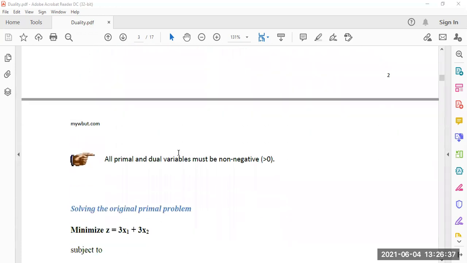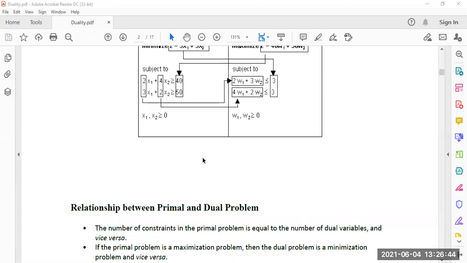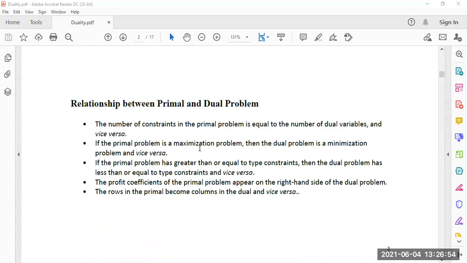All primal and dual variables must be non-negative, that is greater than or equal to 0. Here for the primal problem, x1, x2 are greater than or equal to 0. For the dual problem, w1, w2 are greater than or equal to 0. So all variables must be non-negative, that means either 0 or positive.